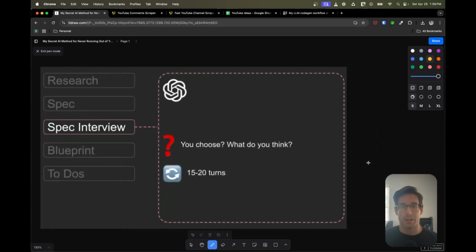Then we start the interview process. So when you're creating a spec, it's an interview. And we'll start with using, I think it's O4 Mini is what it's called now. So there's different types of models. There's O4 Mini, O4 Mini High, O3, etc.